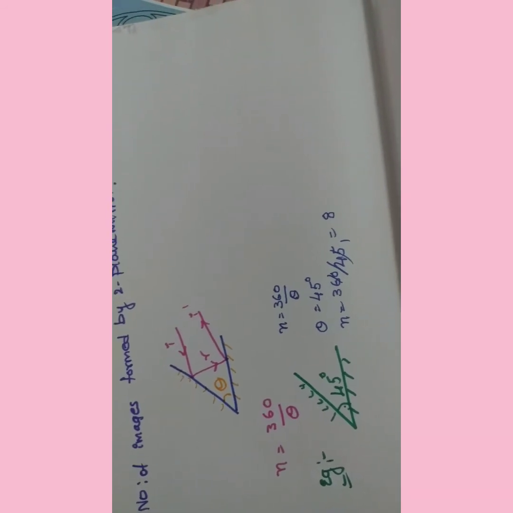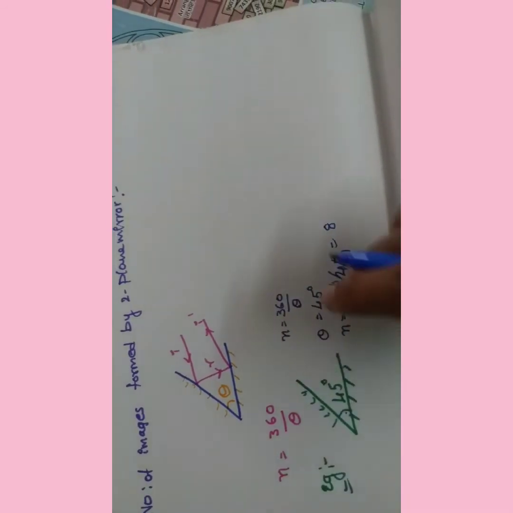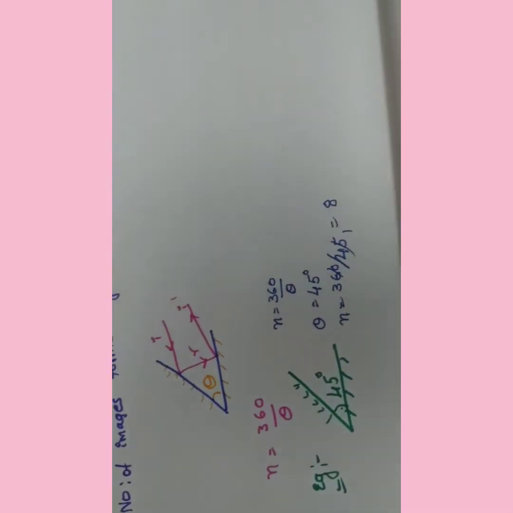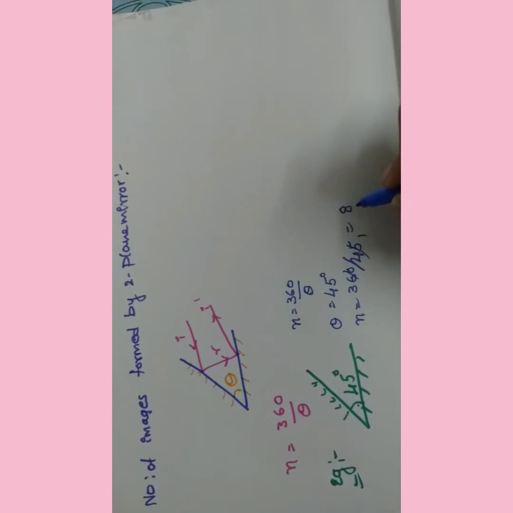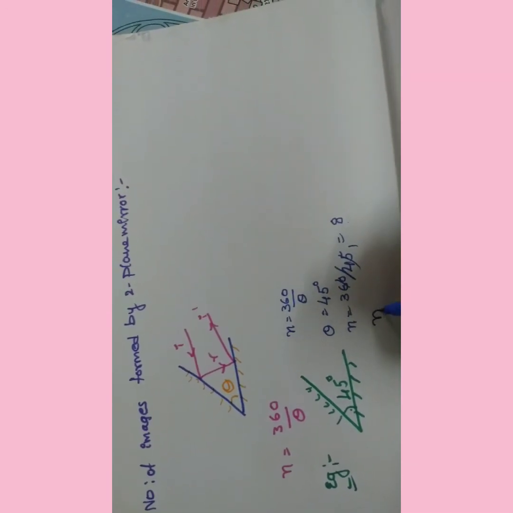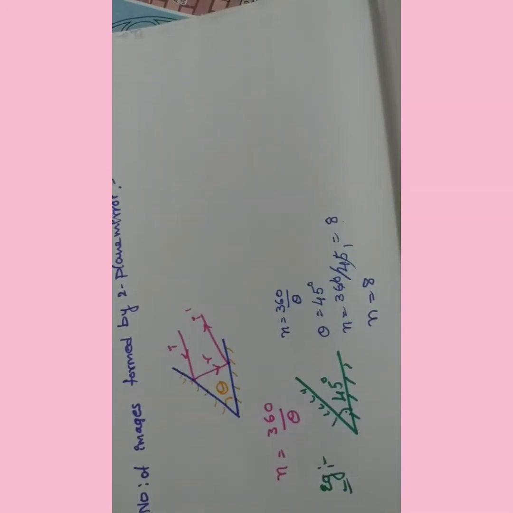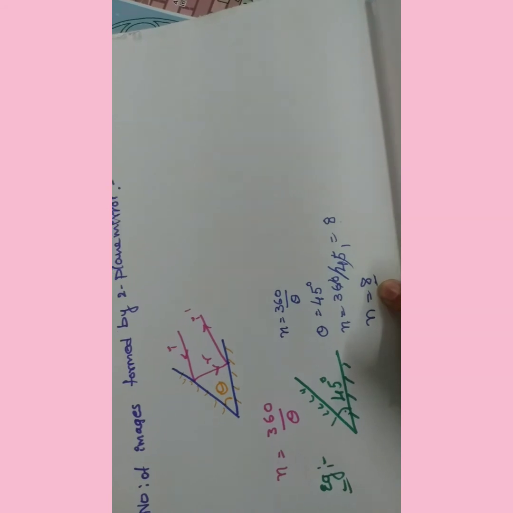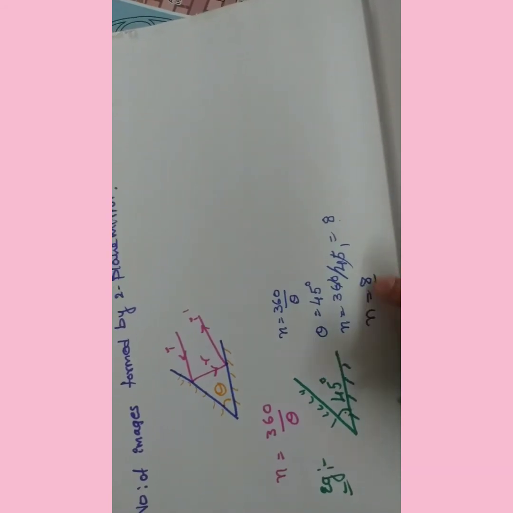Right? 8 times. Here we have three conditions. First condition: the number of images equals 8. Is 8 an even number or an odd number? It is an even number.